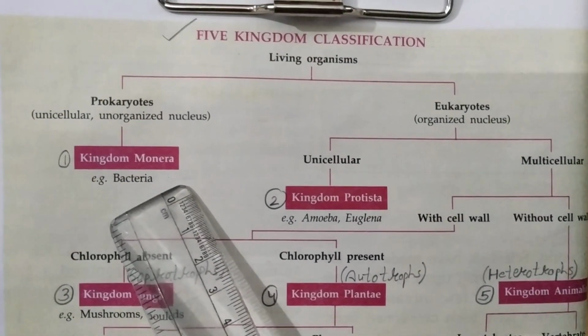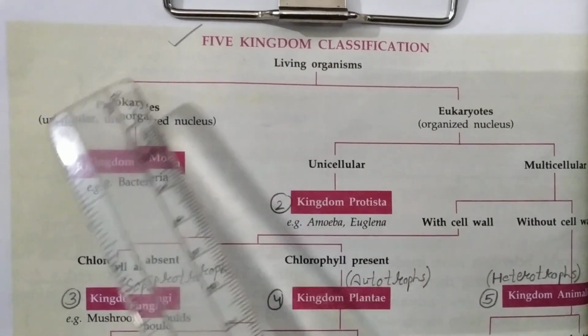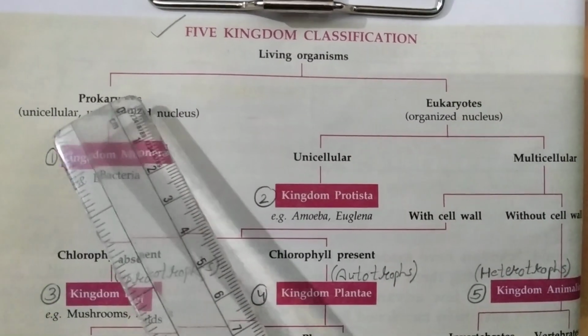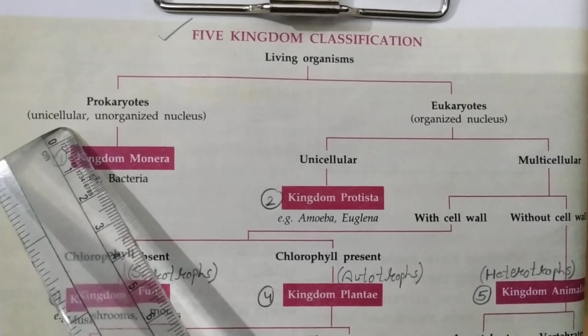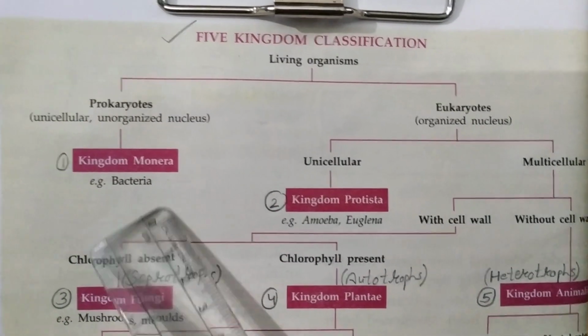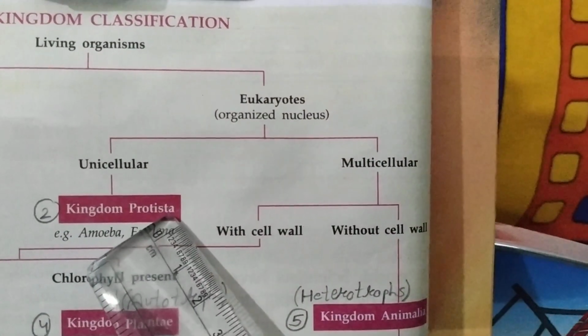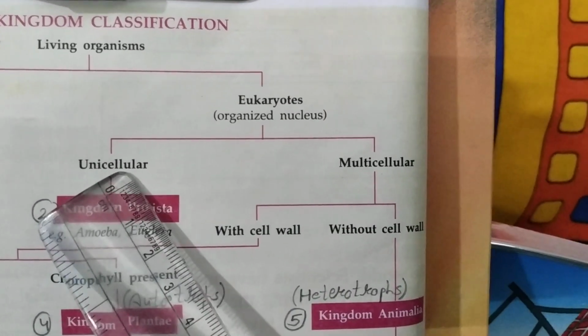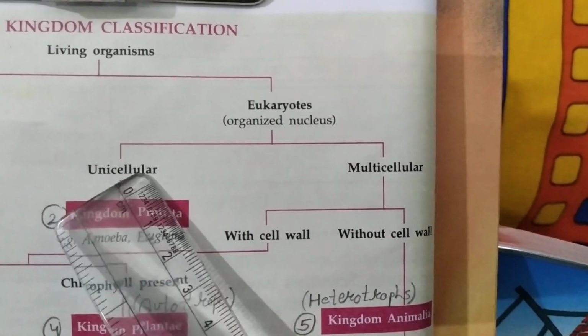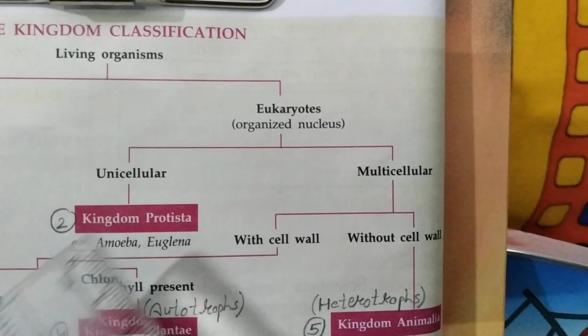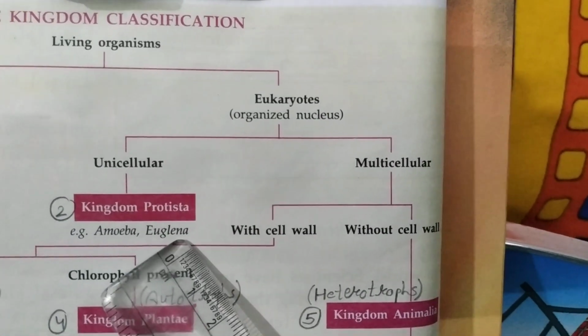Children, we will discuss the characters. Kingdom Monera: unicellular prokaryotes. Example, bacteria. Second, kingdom Protista: unicellular eukaryotes. Example, amoeba and euglena.